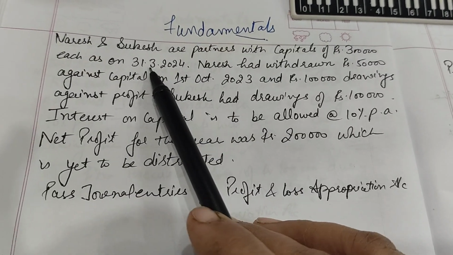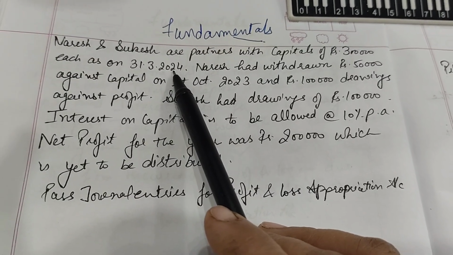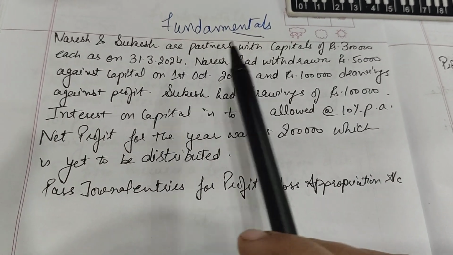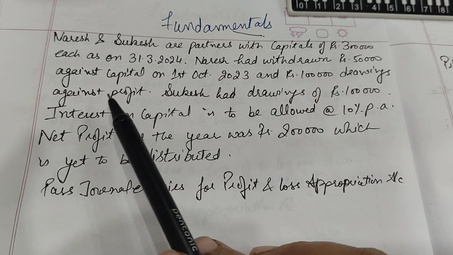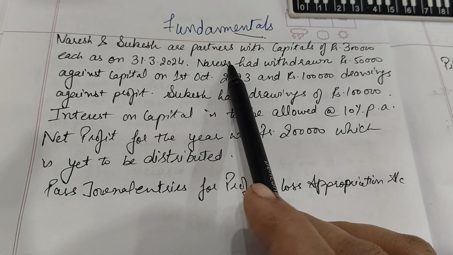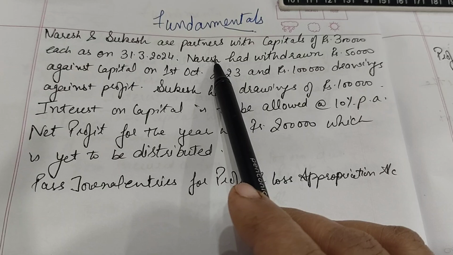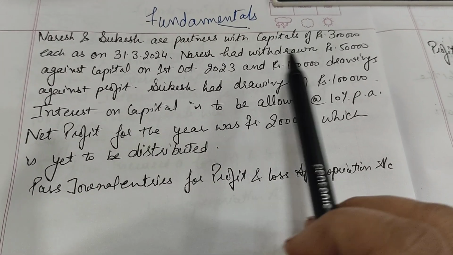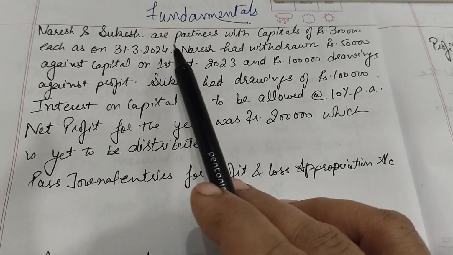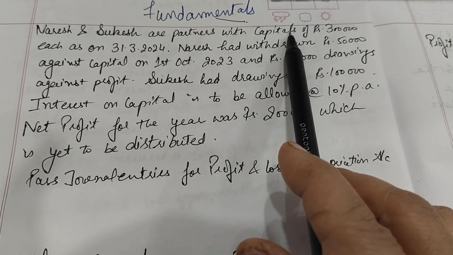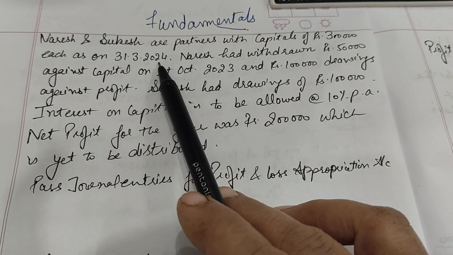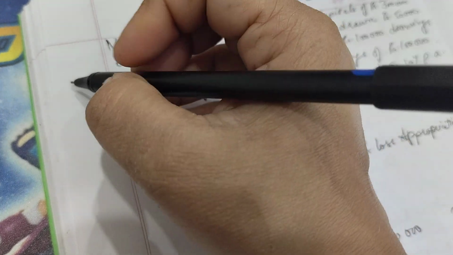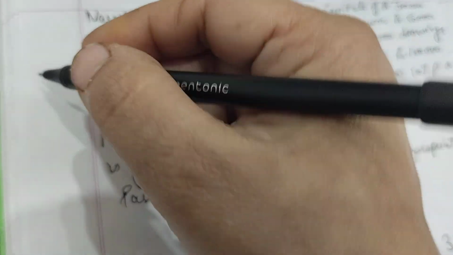Now here these capitals are provided to us on the closing date, right? Naresh had withdrawn 50,000 against the capital and 1000 were drawings against the profit. So here Naresh made two drawings. This question is making us clear on the point of drawings against capital and drawings against profit. As the question does not say the capitals were fixed, that means I need to calculate the opening capitals, right? How to solve for opening capital, I have told in the earlier videos also.